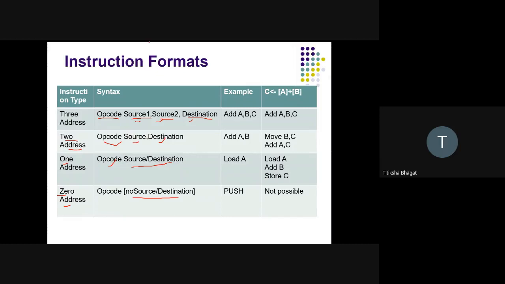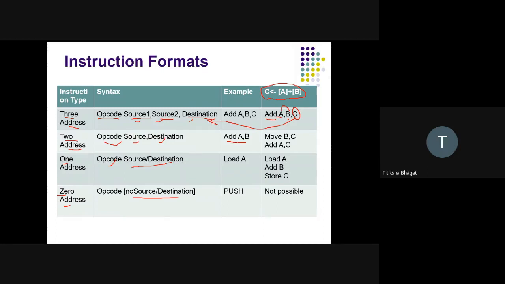For example, if I want to perform the addition C = A plus B, this can be written in three address instruction as ADD A, B, C. It will add the content of A and B and store the result in C, where C is my destination operand and A and B are my source operands.